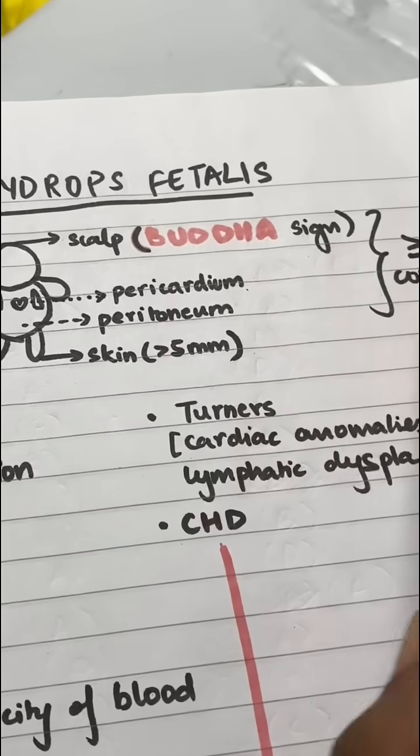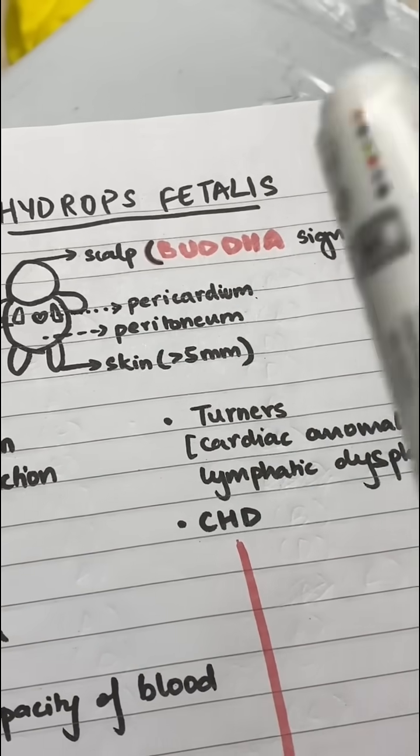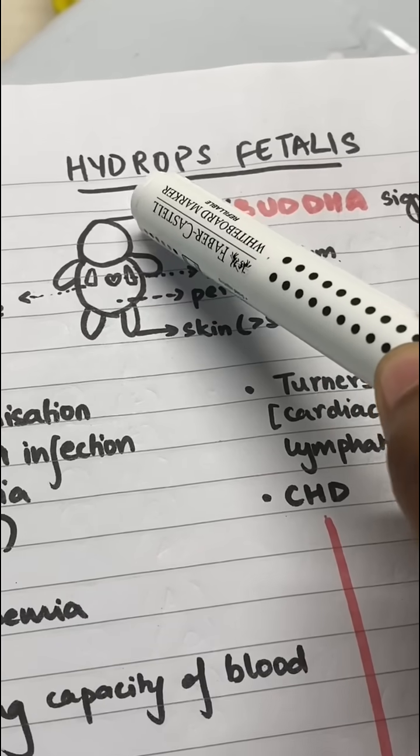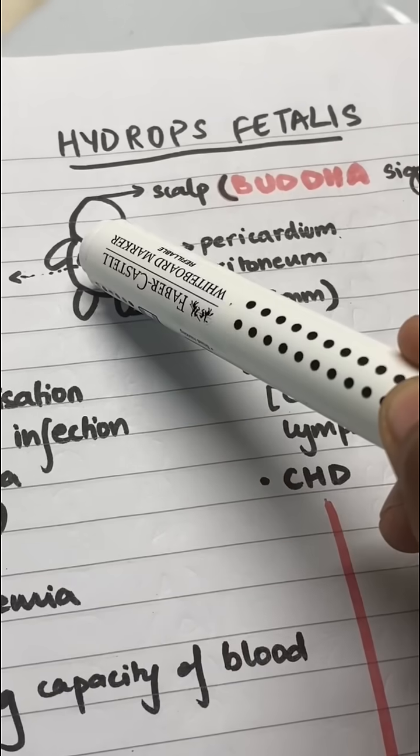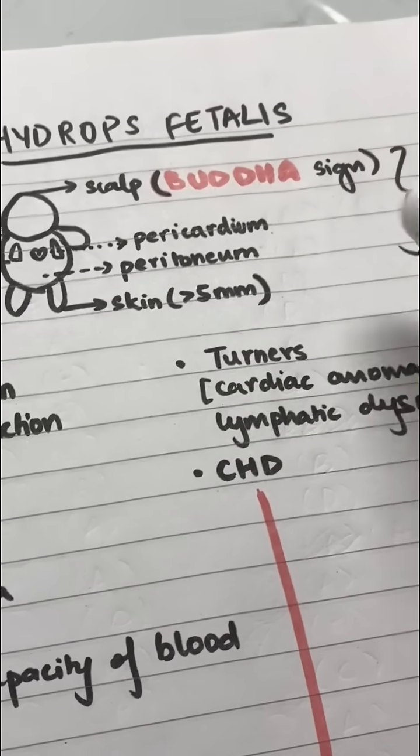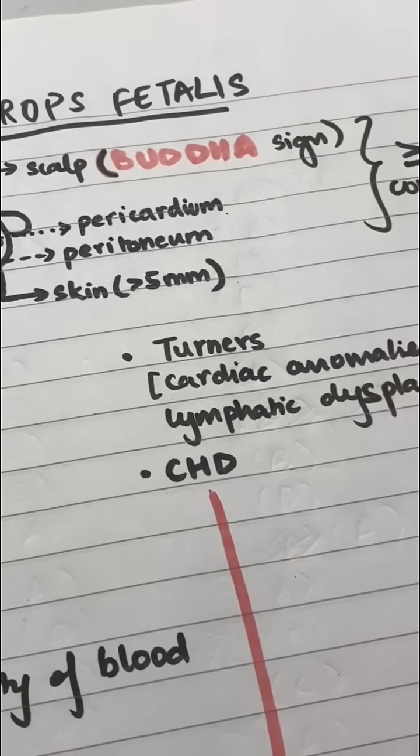There's something known as Buddha sign. In ultrasound, you can identify hydrops sometimes when the babies essentially have a little halo kind of thing all around their body, especially on their scalp, because of subcutaneous edema. And that looks like Buddha, laughing Buddha, that one.